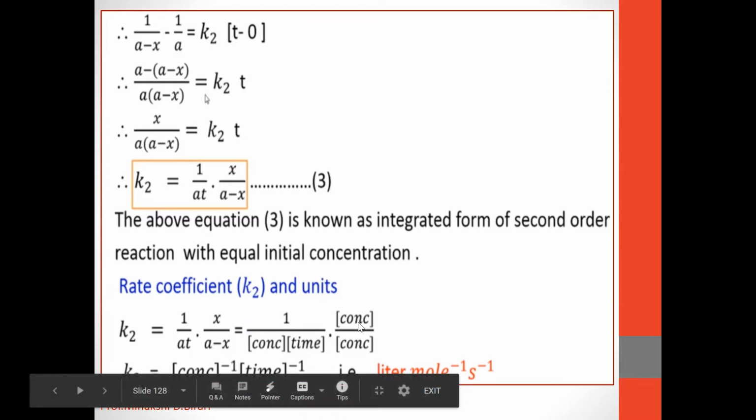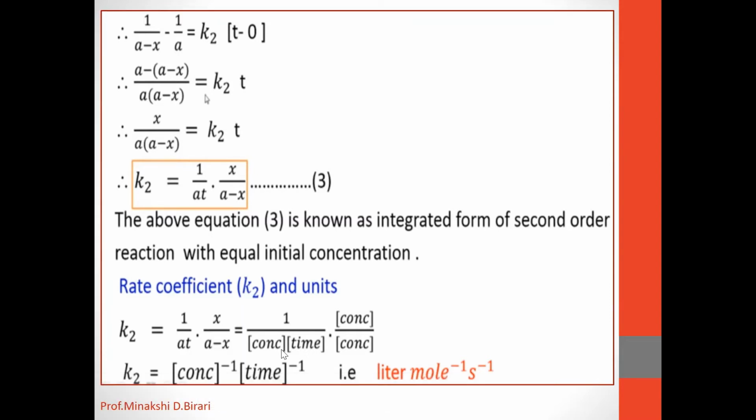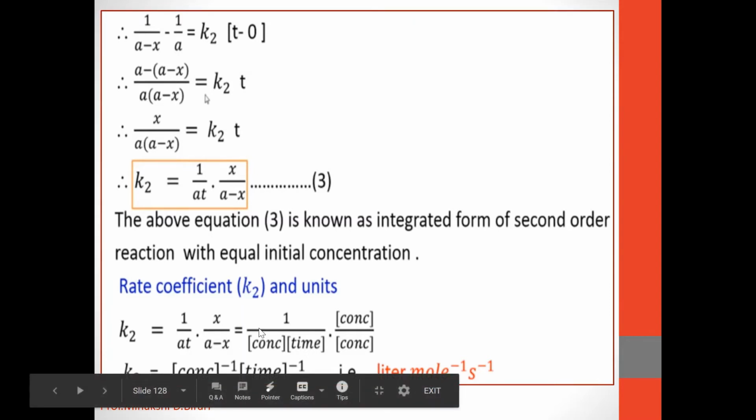So here concentration divided by concentration will be cancelled. One more concentration term, namely A, remains in the denominator, so the expression will be 1 upon concentration into time. Hence, the unit of K2 is per concentration per time, that is concentration raised to minus 1, time raised to minus 1.